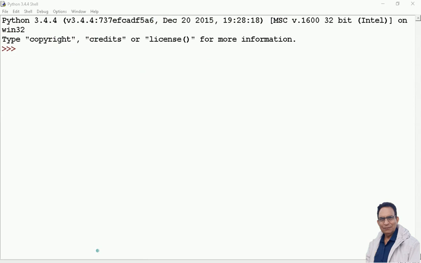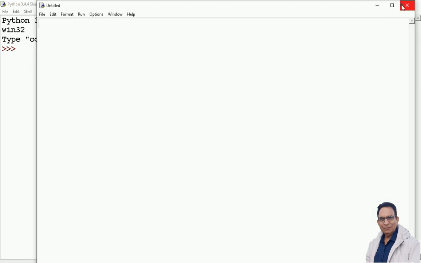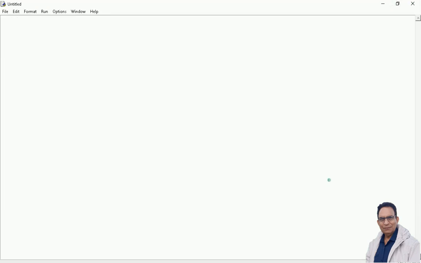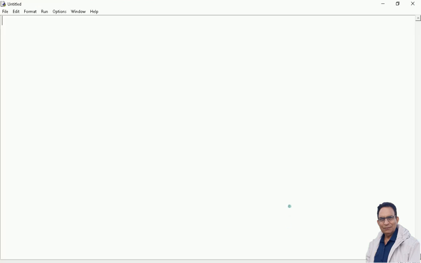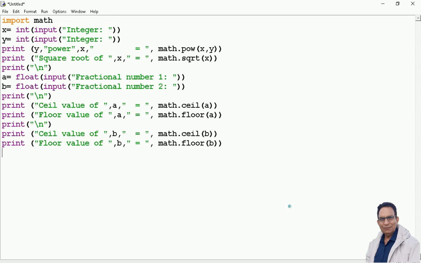To understand in a better way the working of built-in functions and functions belonging to extended modules, let us write a program for that, and for that let us create a new program file. Control N. I have already written a small program for you for the sake of explanation. Let us have a copy of it. Placing the copy in my Python program editor.